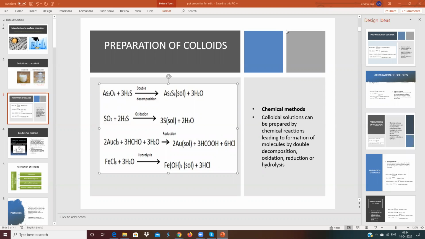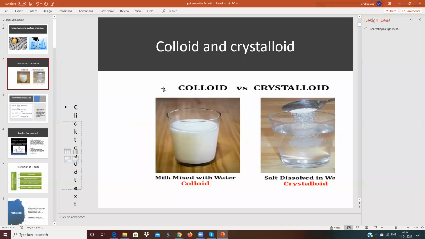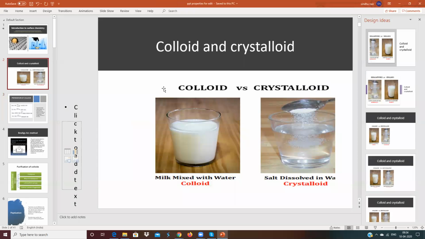We were discussing colloids. So, what is the difference between a colloid and a crystalloid that you should understand? Colloid particles are bigger than crystalloid. Crystalloids are substances which are prepared by dissolving salts, any type of salts, for example, sugar, any crystal which is dissolved in water, normal solutions. But colloids have a particle size bigger than true solutions.